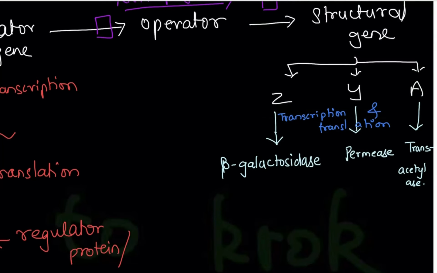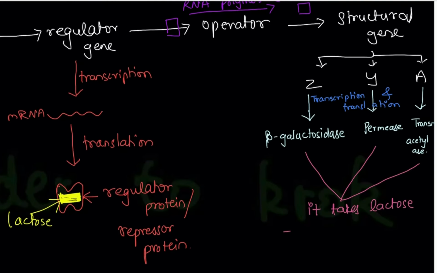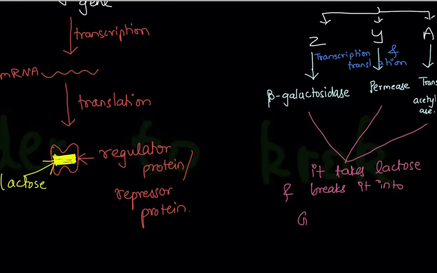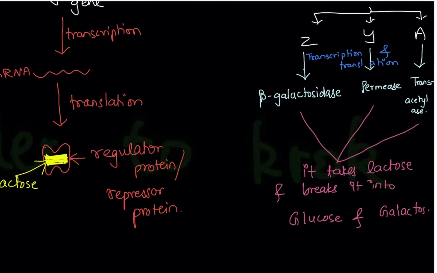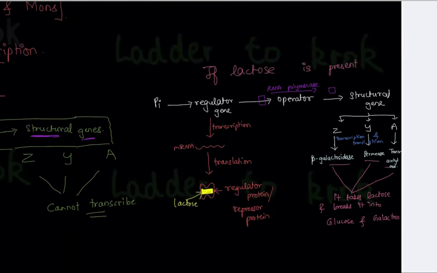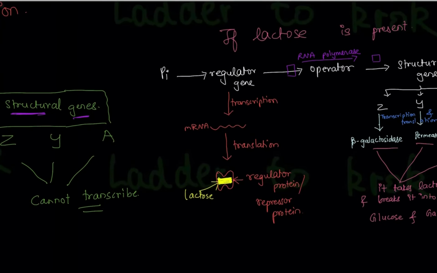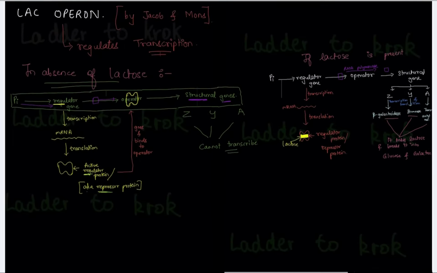Now what is the function of these enzymes? So write down, it takes lactose and breaks it into glucose and galactose. Now glucose will go into its metabolism cycle, galactose will go into its metabolism cycle, and their cycles will be studied in biochemistry in detail. So this is how the lac operon works in presence of lactose and in absence of lactose. So make both these diagrams and remember them.